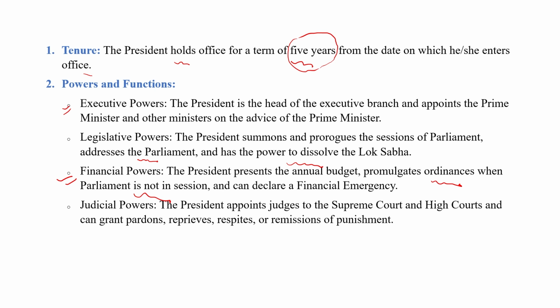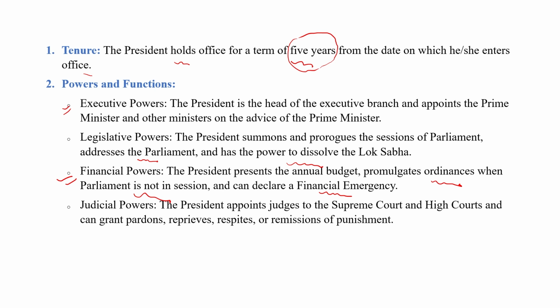What is the ordinance power? I will explain it comprehensively but briefly: ordinance is a power. In the absence of Lok Sabha and Rajya Sabha, the President can make temporary laws which are valid for 6 months and 6 weeks. So the President has financial power in making laws through ordinance when Parliament is not in session, and can also declare a financial emergency according to Article 360.